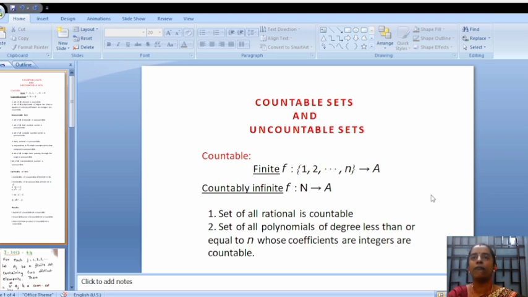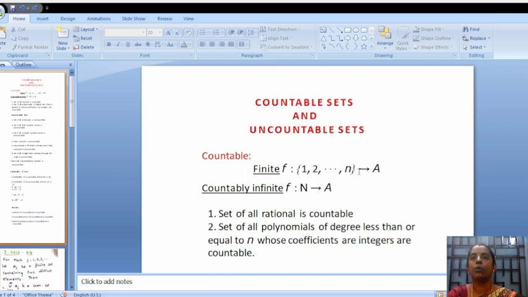Now, we are going to discuss countable and uncountable sets. Before that, we have to know what is meant by a finite set. If we count the number of elements in a set A, then we can say that the set is a finite set. In mathematical terms, we convert this into a definition. That is, if there is a bijection between the set {1, 2, up to n} and the set A, then we can say that the set is a finite set.